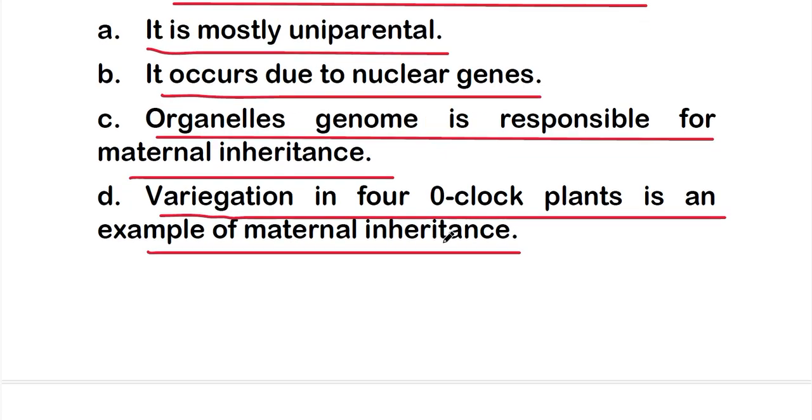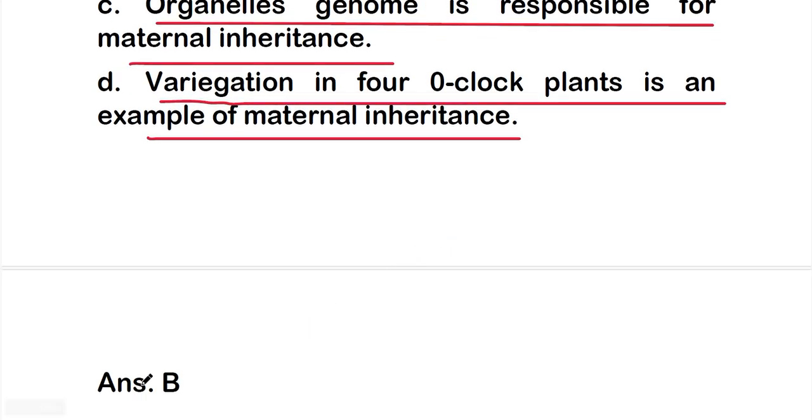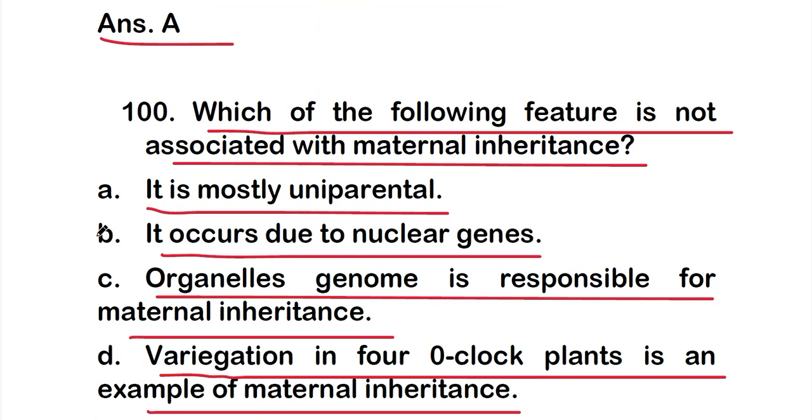So the right answer is option B, that is it occurs due to nuclear genes.